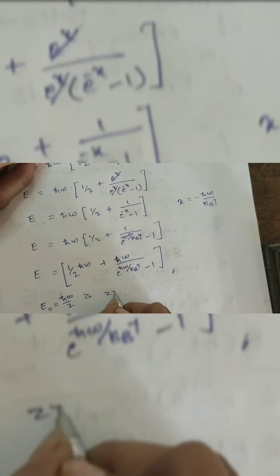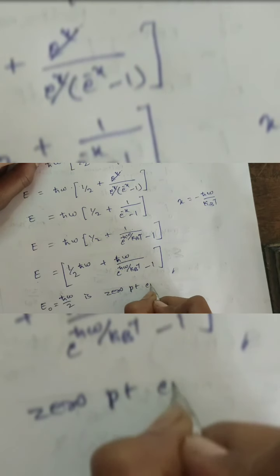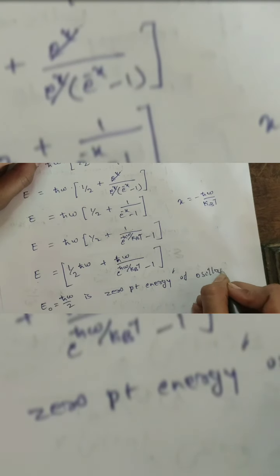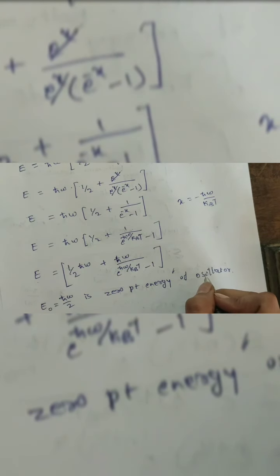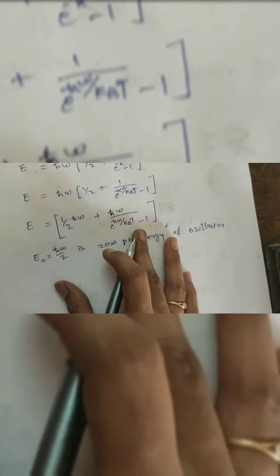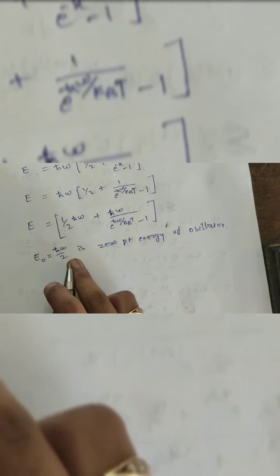E0 is the zero point energy of an oscillator. According to quantum mechanics, the atoms are not at rest even at 0 Kelvin, and each atom possesses the vibrational energy of half h cross omega.